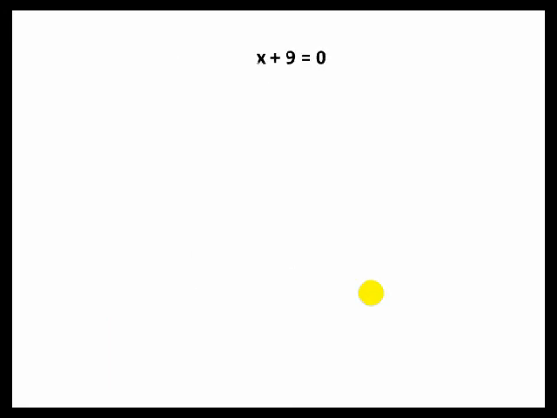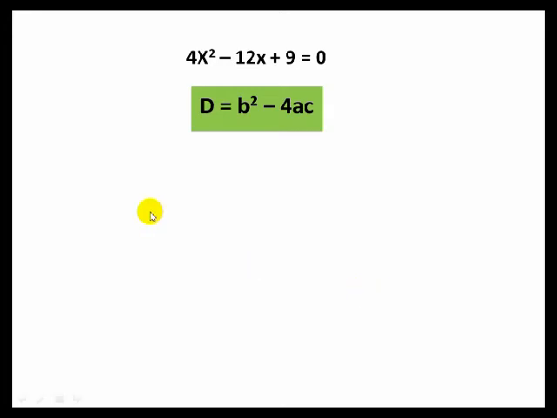Take one more example. 4x square minus 12x plus 9 is equal to 0. Discriminant is given by b square minus 4ac. Here a is equal to 4, b is equal to minus 12, and c is equal to 9.